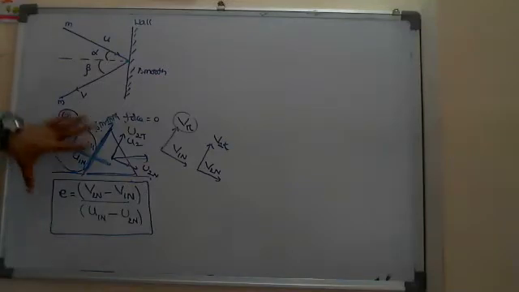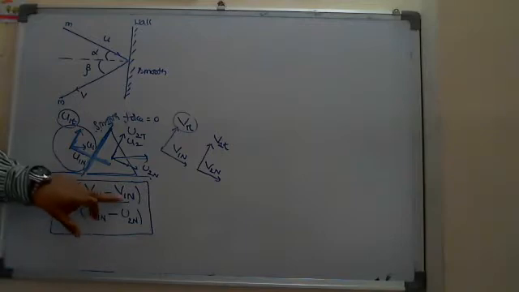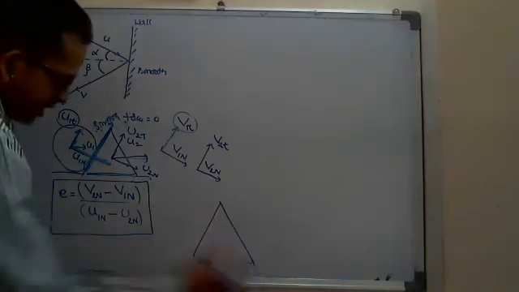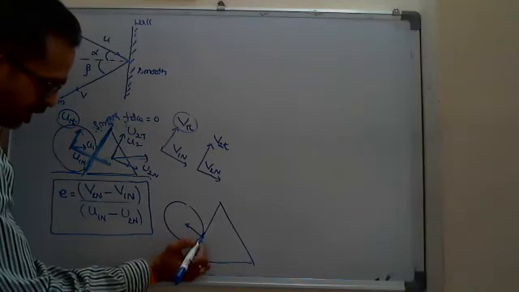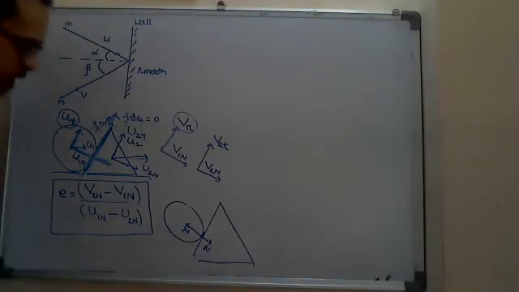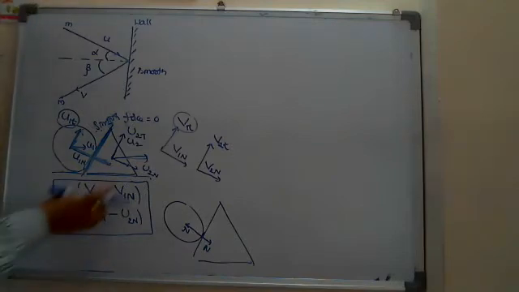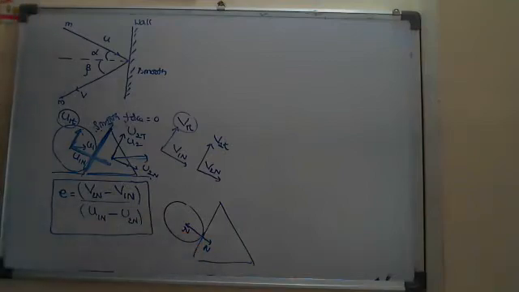Here the velocities are changed by the internal forces only. Along the normal direction, the velocity u1n before the collision changes to v1n because of the normal force at the point of contact, the normal reaction. So in the collision, the velocities are changed due to the normal reaction between the two surfaces in contact.